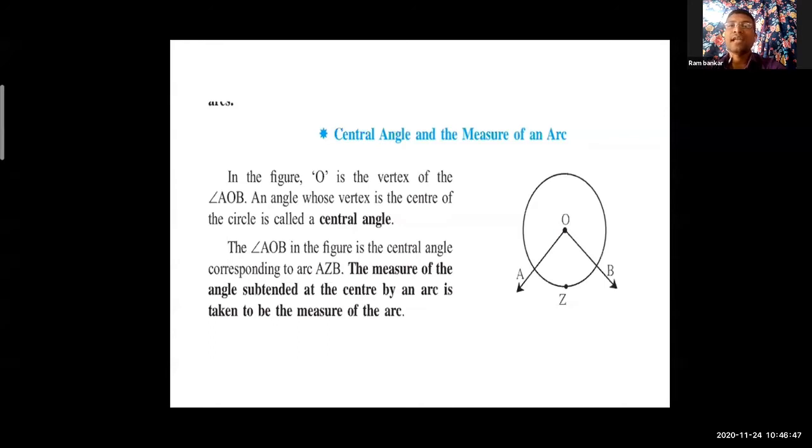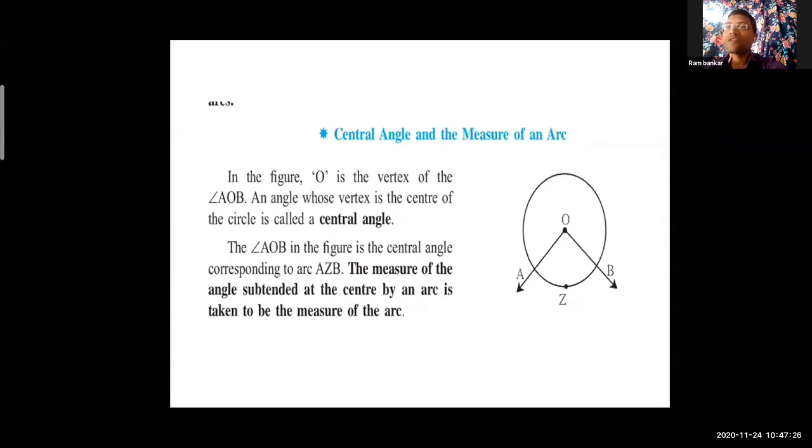Okay, look at the next line. The angle AOB in the figure is the central angle corresponding to arc AZB. The measure of the angle subtended at the center by an arc is taken to be the measure of the arc. So students, look at this. If AOB is the central angle, the corresponding arc is AZB.